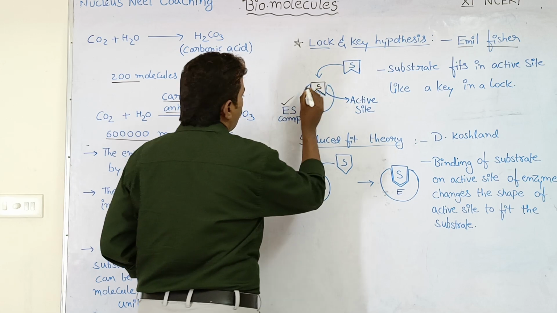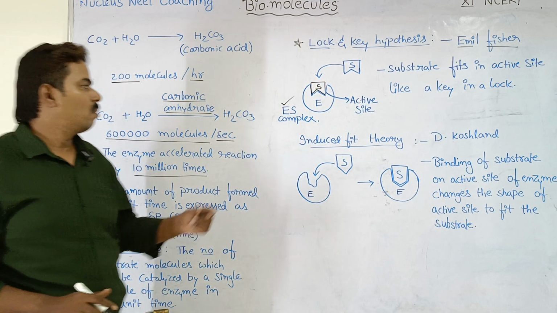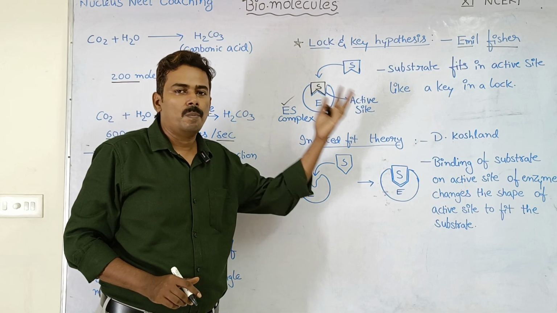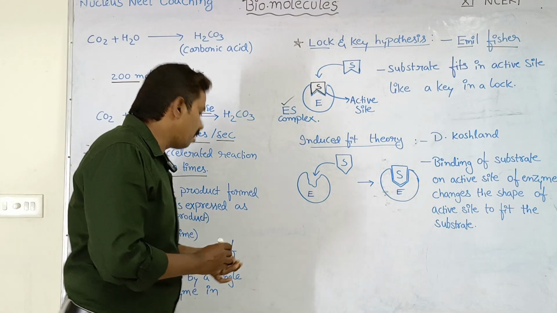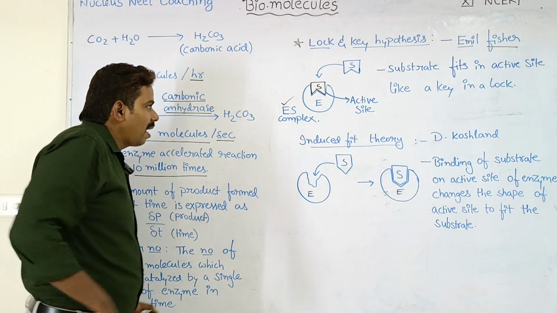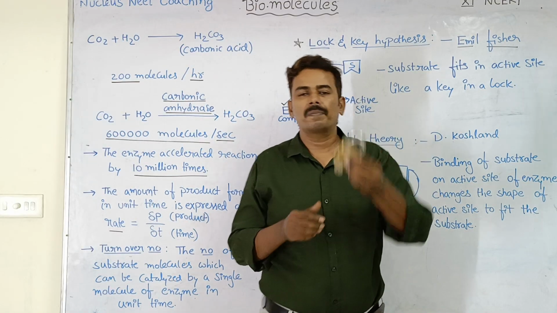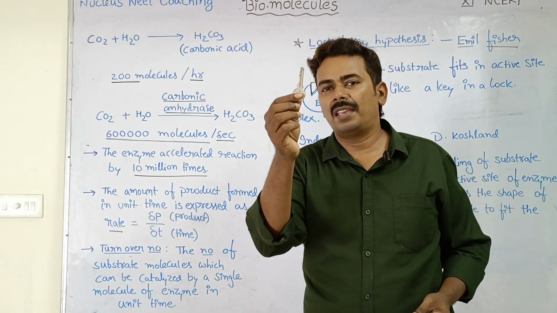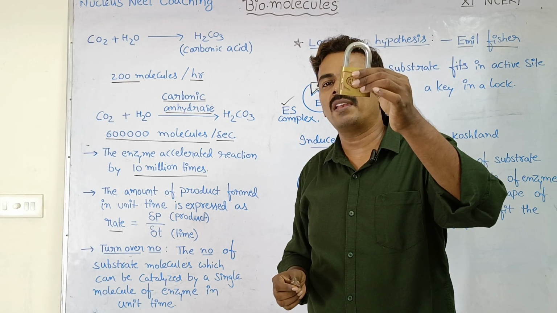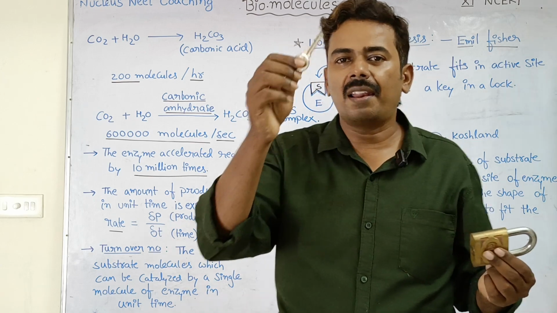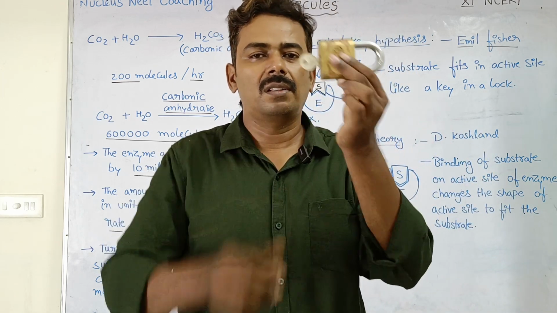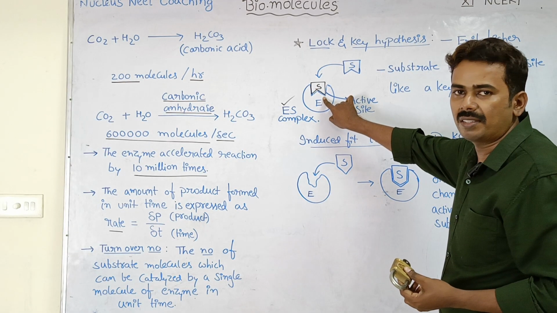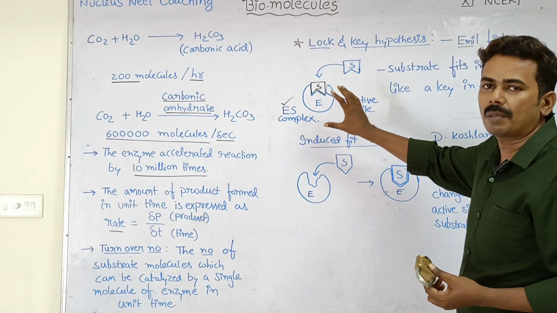Because of which a proper enzyme substrate complex is formed, and once the enzyme substrate complex is formed, the enzyme is able to convert the substrate into product. Okay. So here, in order to make you understand clearly, I have brought a lock and key. Our scientist Emil Fischer compared the substrate to a key and a lock to an enzyme. So just like a correct key which fits in a lock like this, a correct substrate molecule can fit in an enzyme to form a proper enzyme substrate complex.